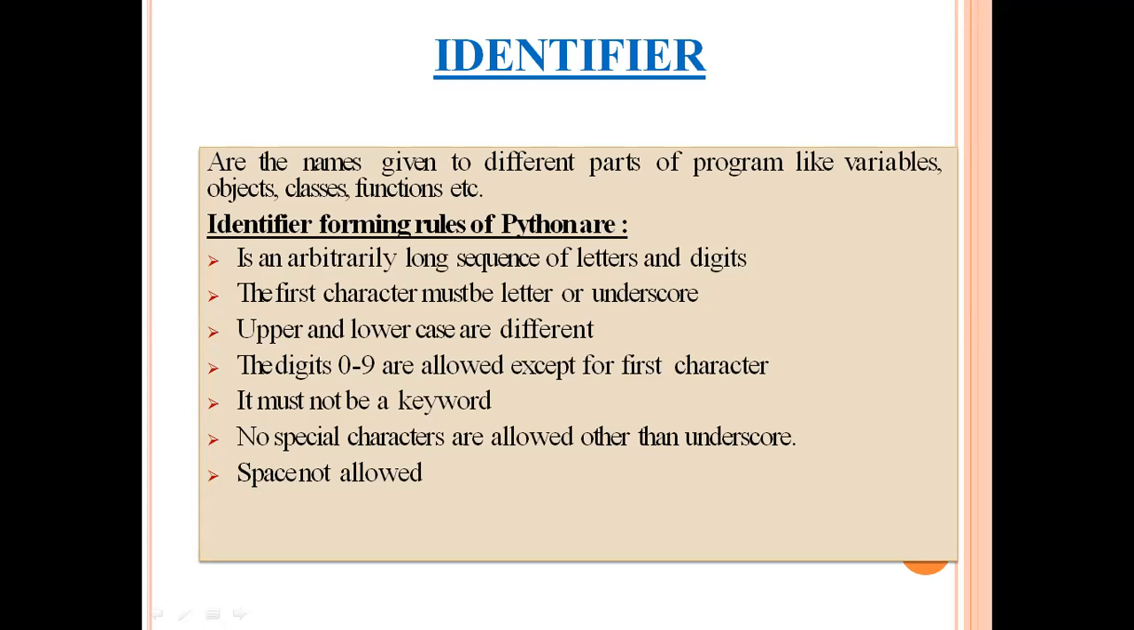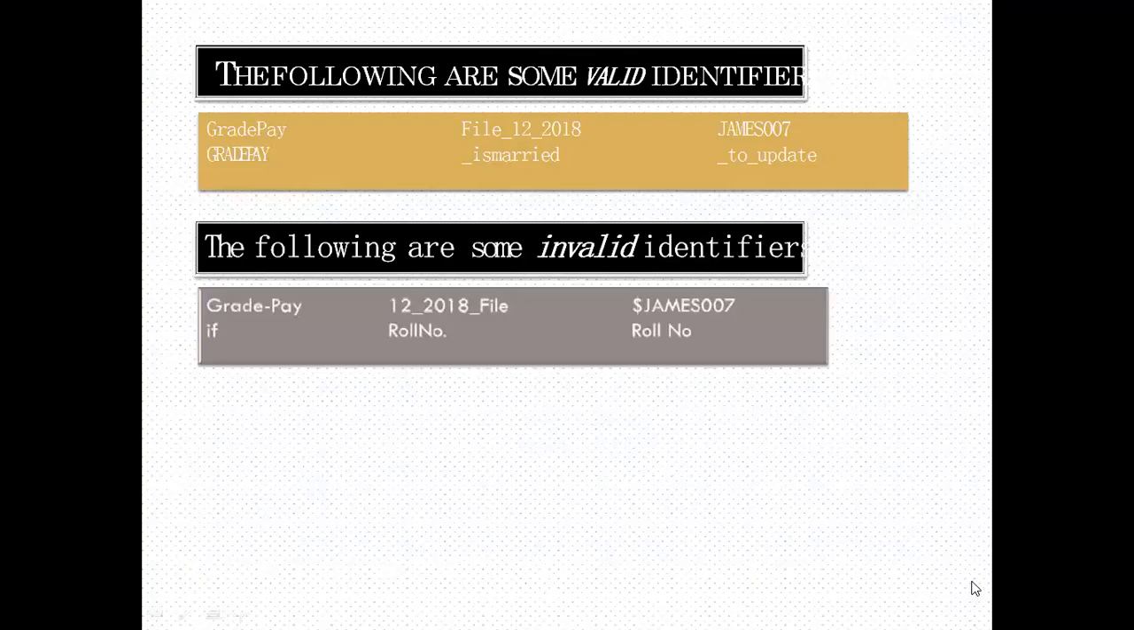Next, the digits 0 to 9 are allowed in an identifier, but a digit should not be the first character of an identifier. Keywords cannot be used as identifiers. No special characters are allowed for defining identifiers, only the underscore can be used. Spaces are not allowed in an identifier. Now take a look at some examples of valid and invalid identifiers.